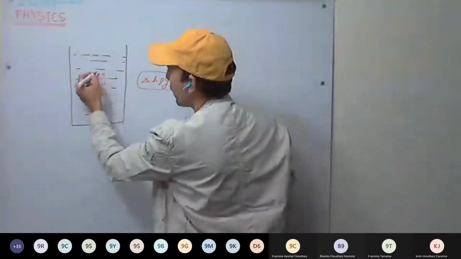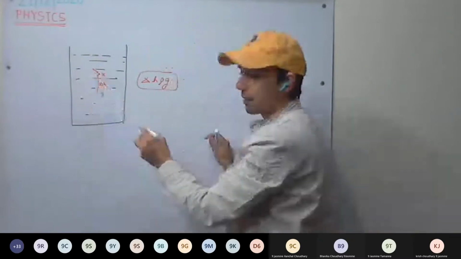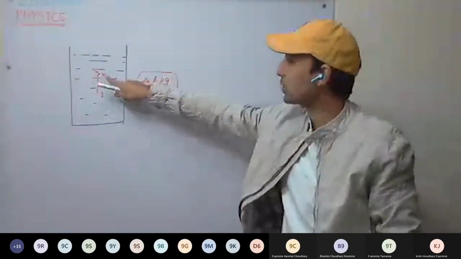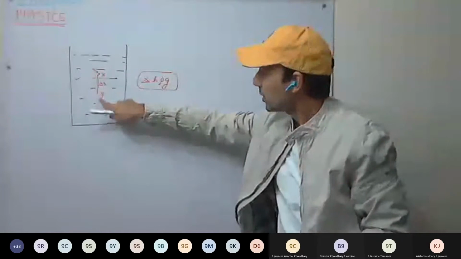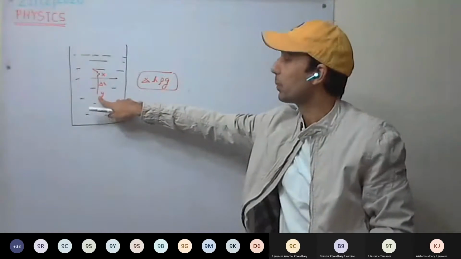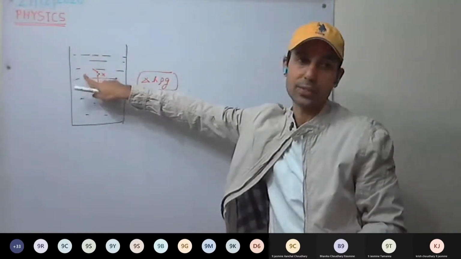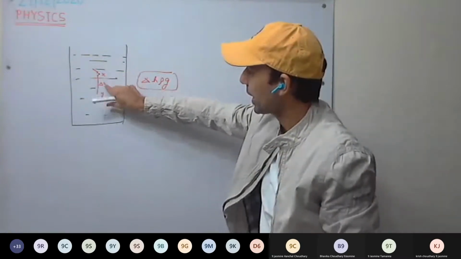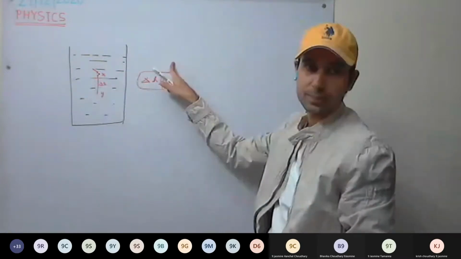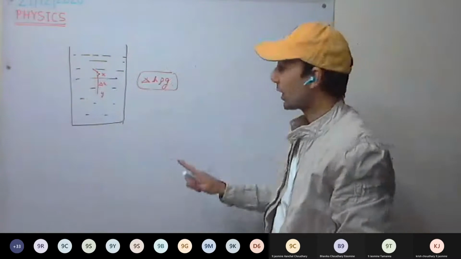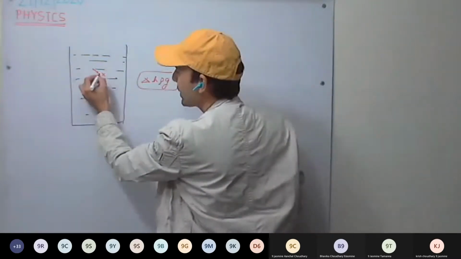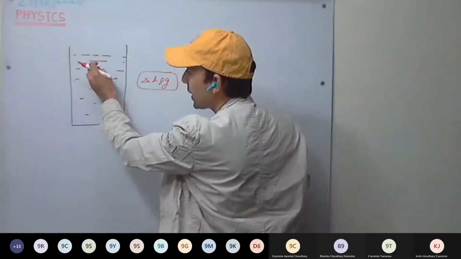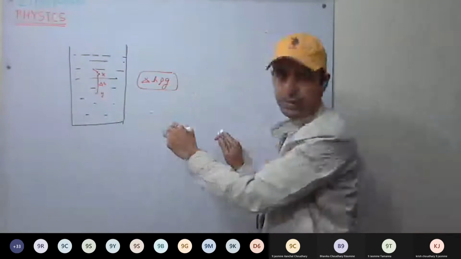Now, for example, if I increase the pressure at this point X, at point Y as well the pressure increases by the same amount, such that the difference in pressure between X and Y always remains the same. What I am saying is, whatever pressure I apply at X, that pressure is being supplied to Y as well.